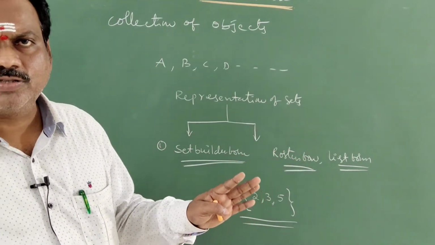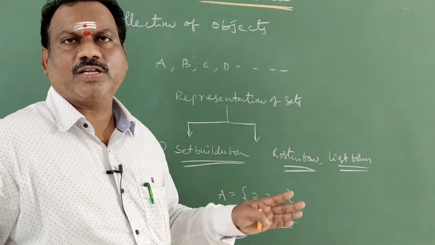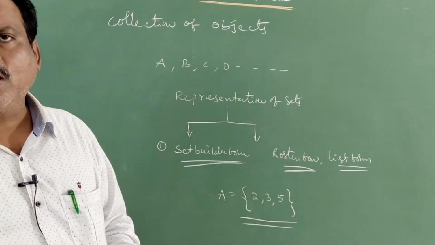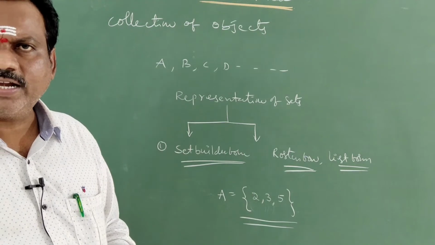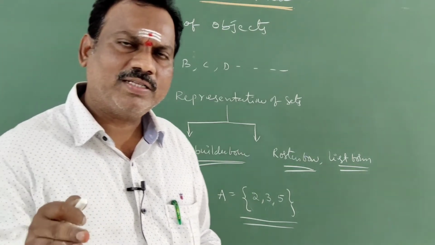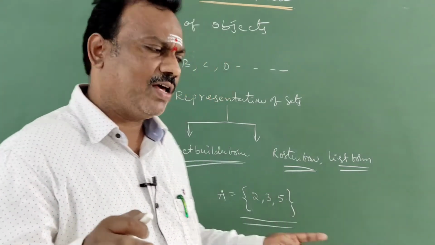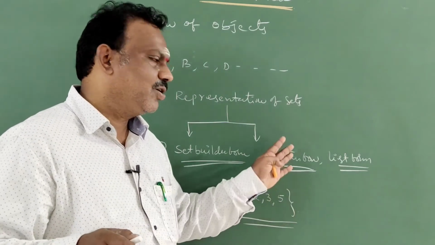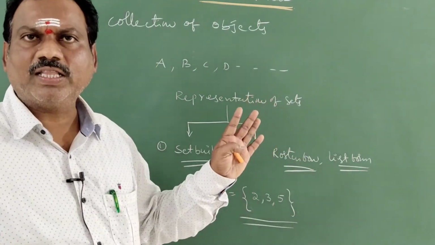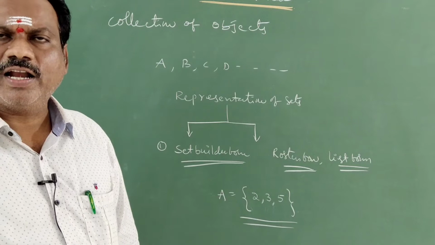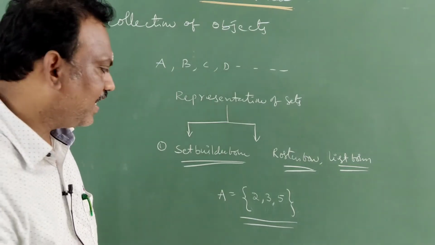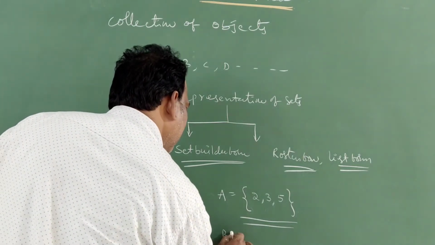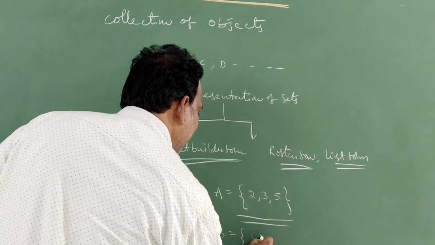Correct, students? What is meant by roster form? All the elements listed, separated by commas and enclosed within flower braces, is called roster form. They will ask, what are the natural numbers less than 10? So B, the natural numbers less than 10.